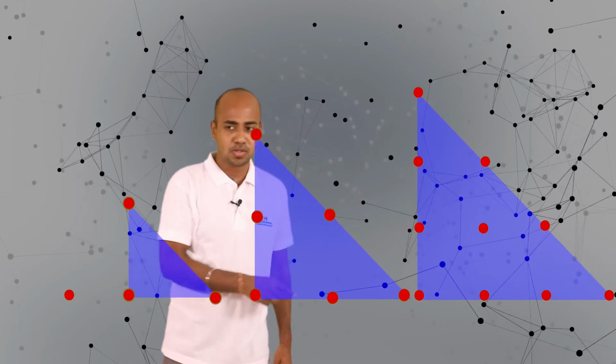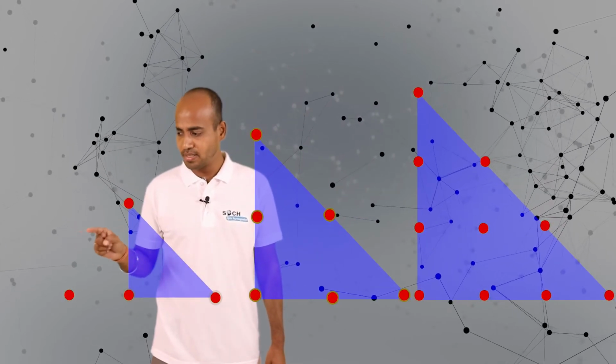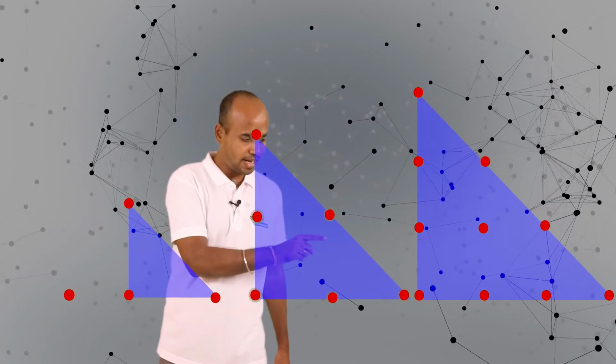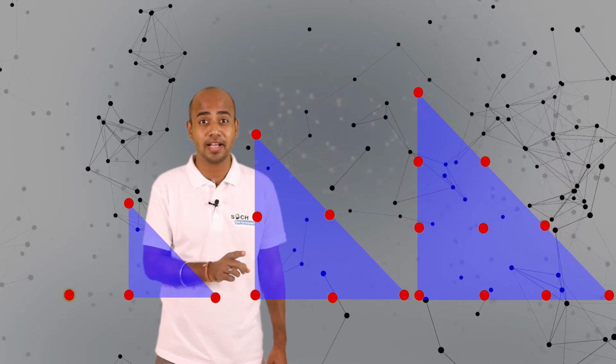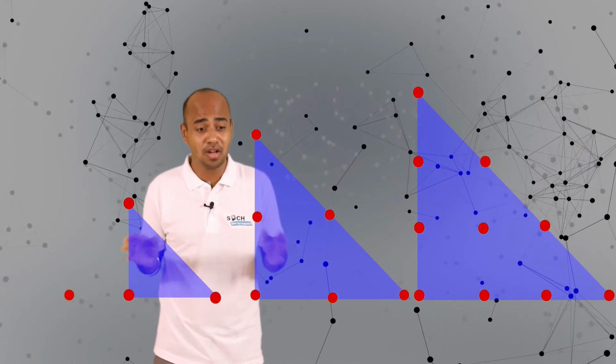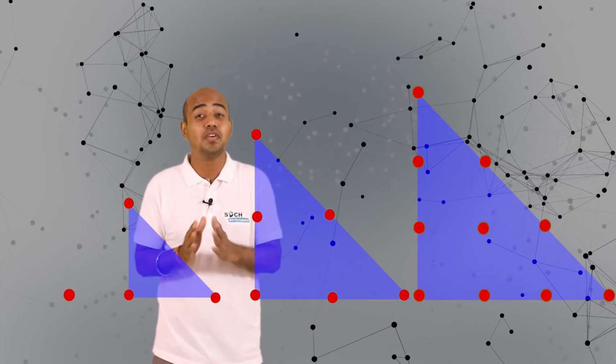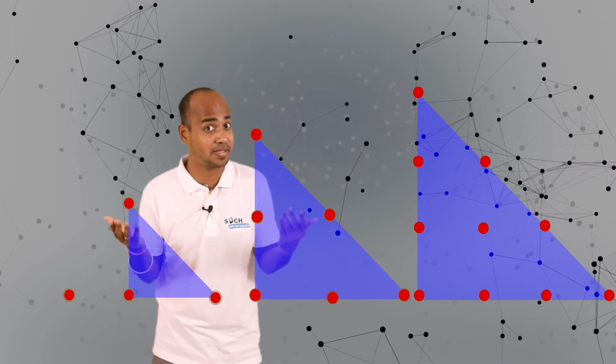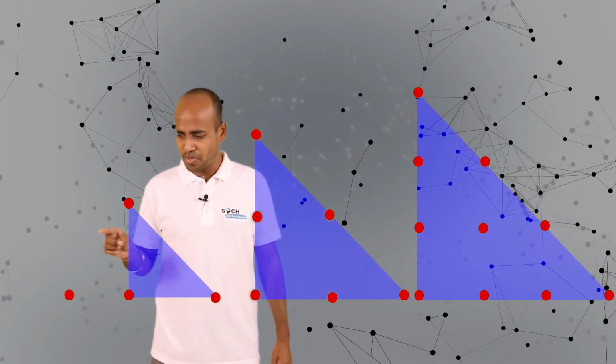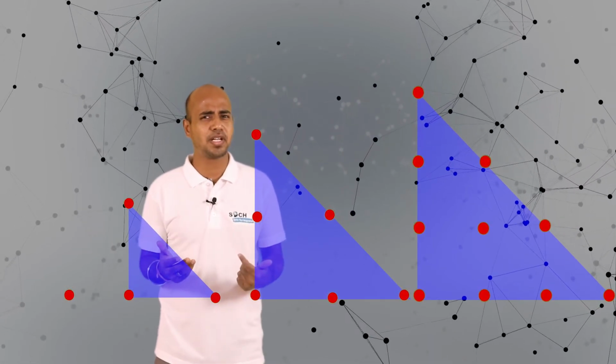Similarly, 10 dots also represent a triangle like this. So what you observe, 1, 3, 6, 10, all represent triangles. And what is the idea of a triangle? All these triangles have their sides with equal number of dots. This is the condition.